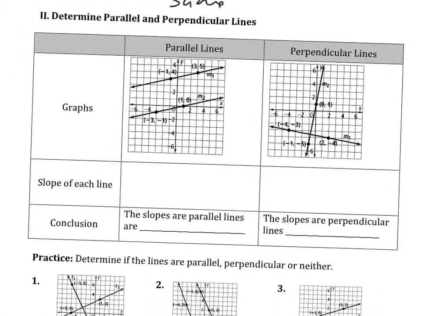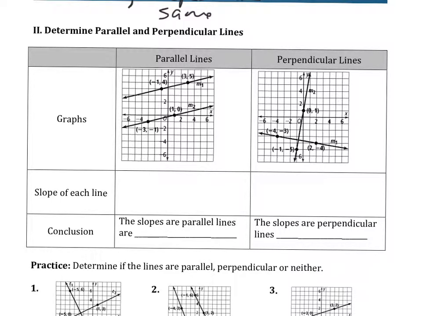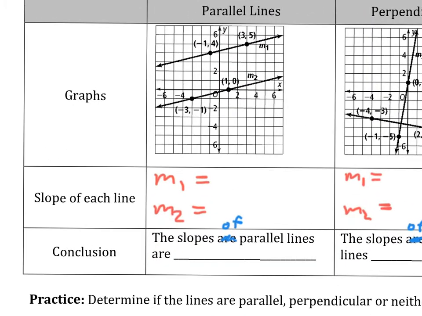So what I would like you and your partner to do is spend a few minutes and find the slope, and notice up here the terms they use. They say M1 and M2. M1 equals and M2 equals. And the same thing here, M1 and M2. Now, you probably already know that slopes of parallel lines are what? But down here, what about the perpendicular lines? So especially work through that. Take a moment to find the slopes here and see if you can make a conclusion about how slopes are related. Go. What did you get for the first slope there on what looks like the parallel lines?